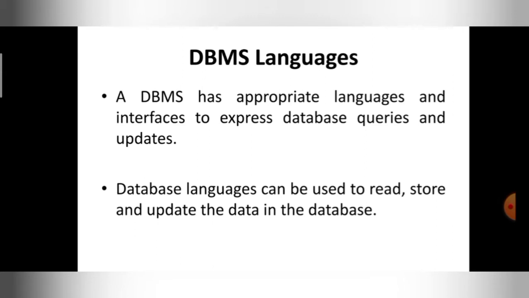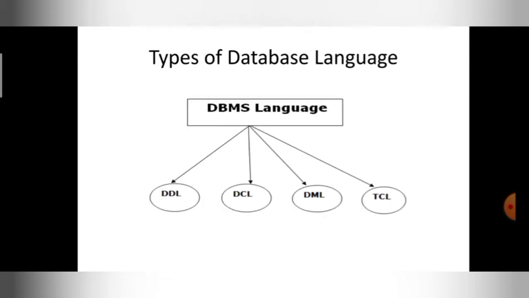I can make changes to my database. The languages I am going to discuss are part of SQL. Database languages can be used to read, store and update the data in the database to make the changes. These are the different types of DBMS languages.